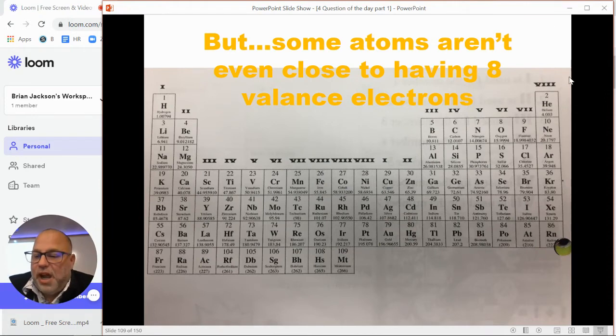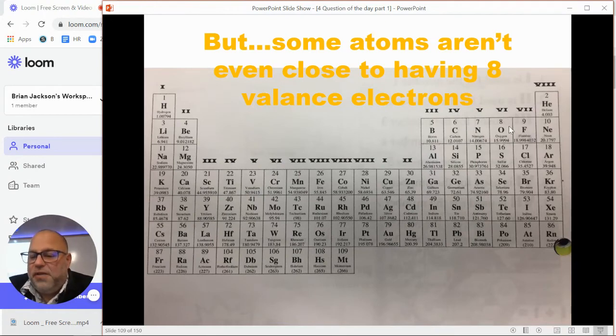So we covered elements that naturally have 8, aside from helium with its 2. They're all very happy. They're super stable. In fact, if you try to mix, let's say, krypton with any other element on the periodic table, it's like, no, thank you. I don't want to mix with anyone else. I'm complete. I've already got my 8 valence electrons. It's kind of like you after a ginormous, favorite meal, and you just pigged out like crazy. Someone might offer you something else to eat that's amazing, but you're like, I'm good. I'm all filled up, right?